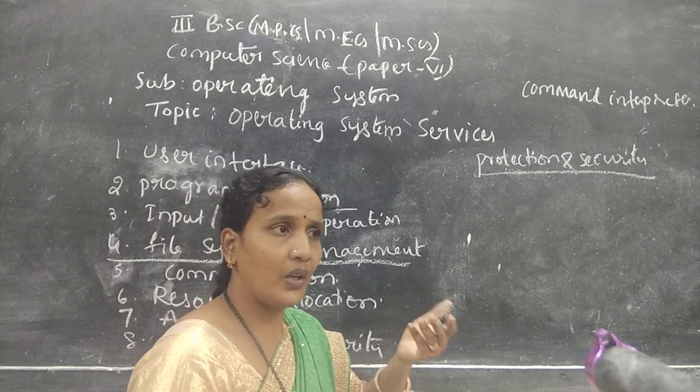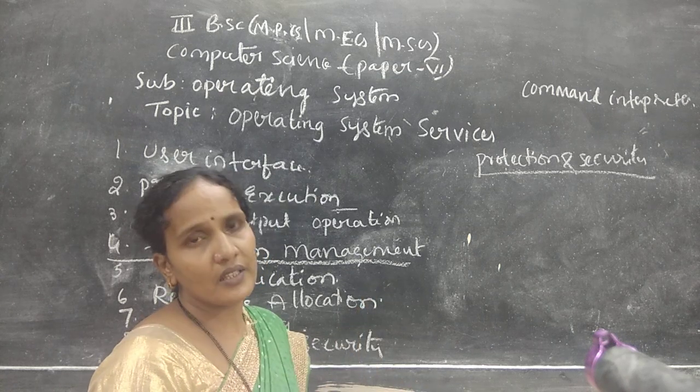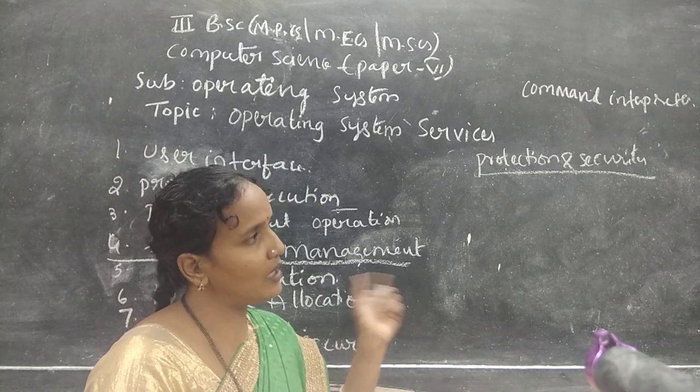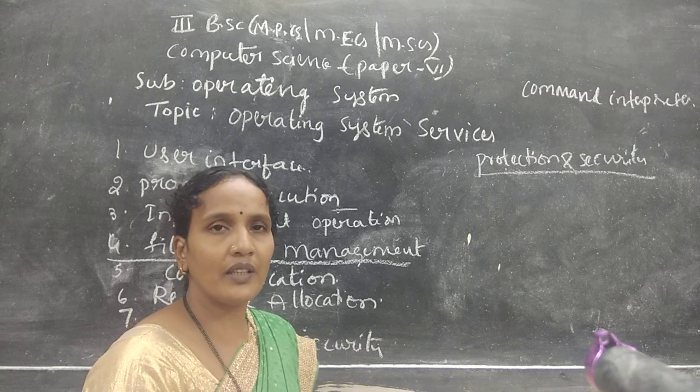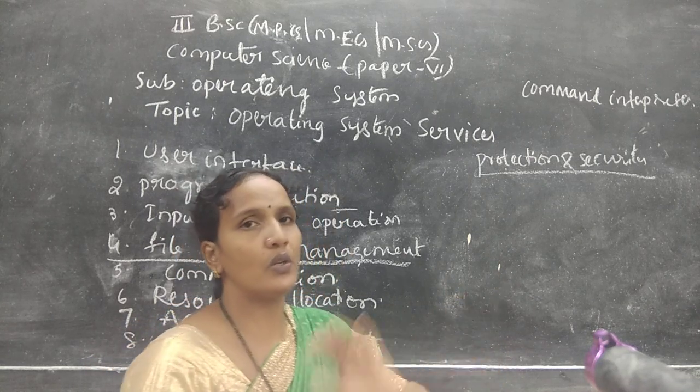Whenever the user gives the username and password, that information is compared with the already saved username and password. If the username and password match, then it will think, okay, this is a valid, authorized person, so resources can be given to that person.